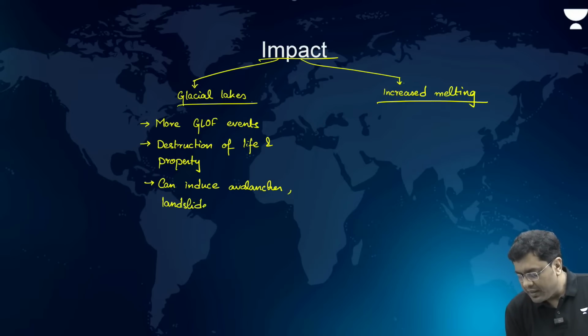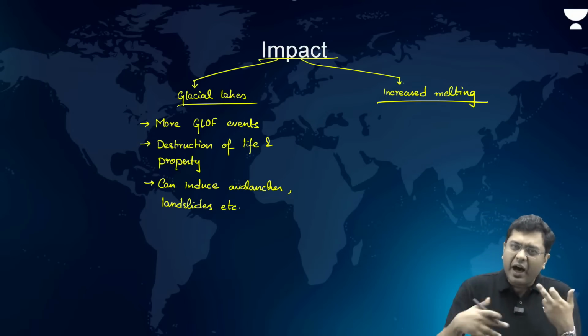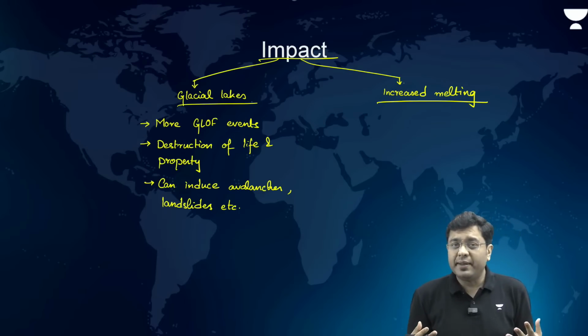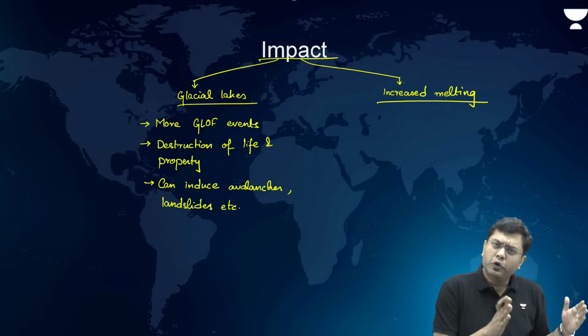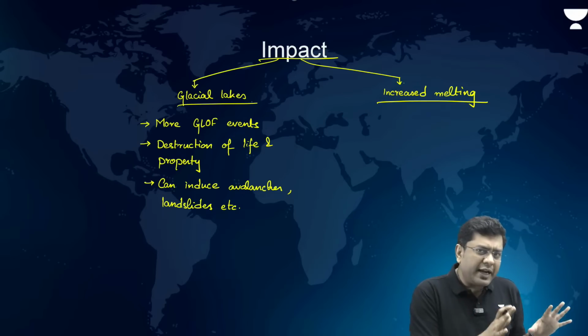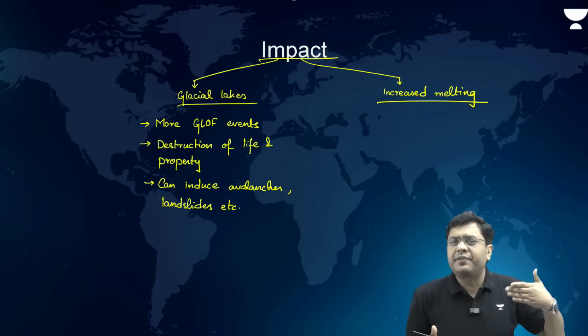Right? They can basically induce the movement of large rocks and boulders sliding down the mountain slopes, causing immense damage. That can lead to slope weakening as well, where the hill slope is not that consolidated anymore, and for a long period of time it can have a cascading impact.